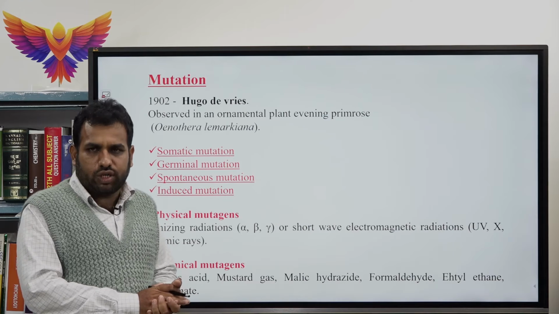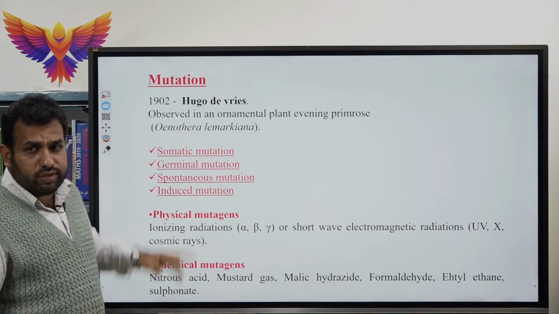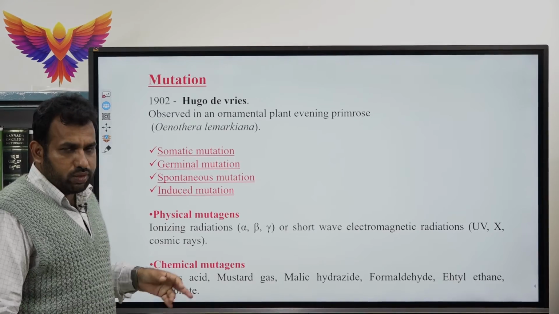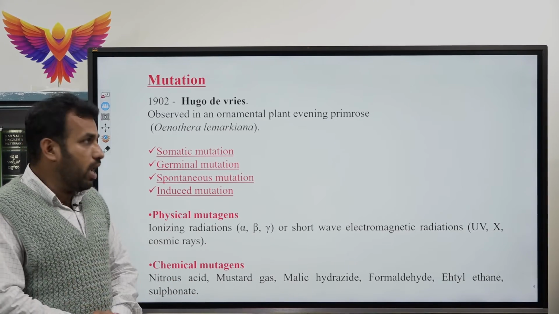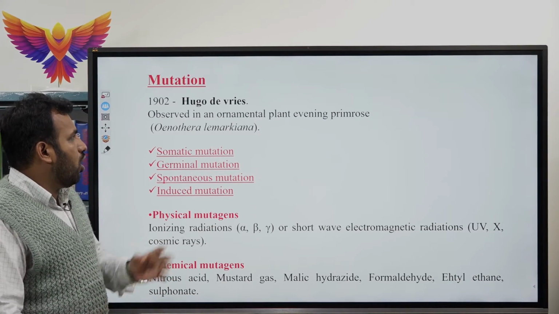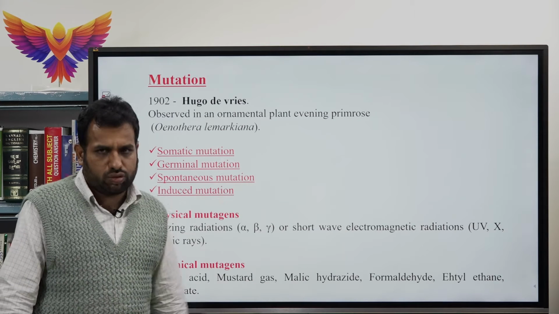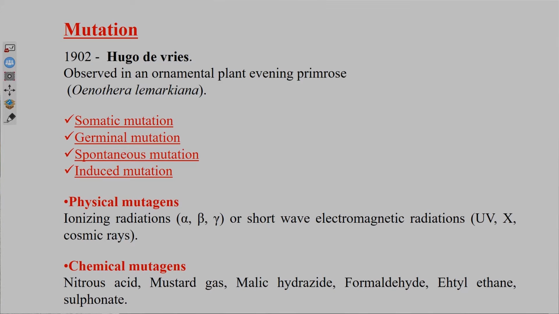So, mutation was first studied by the scientist Hugo de Vries in the year 1902. Mutation can be analyzed in the plant Oenothera lamarckiana, or evening primrose, which is the example to study mutation. Here there are 4 types of mutations.